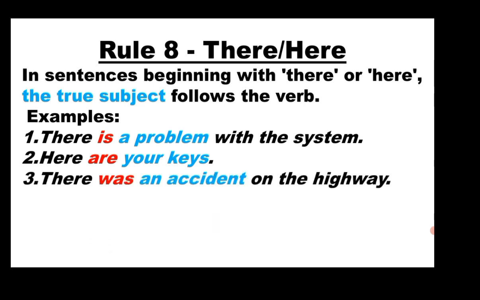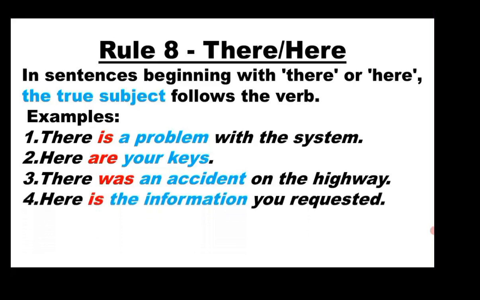There was an accident on the highway. In the sentence, an accident is the true subject, which is in singular form, so it needs a singular verb. Here is the information you requested. Here, the information, which is always used as singular, needs a singular verb. So, the true subject here is the information. So, we use a singular verb. There were many questions, which is the true subject here. We use the plural, were, here.